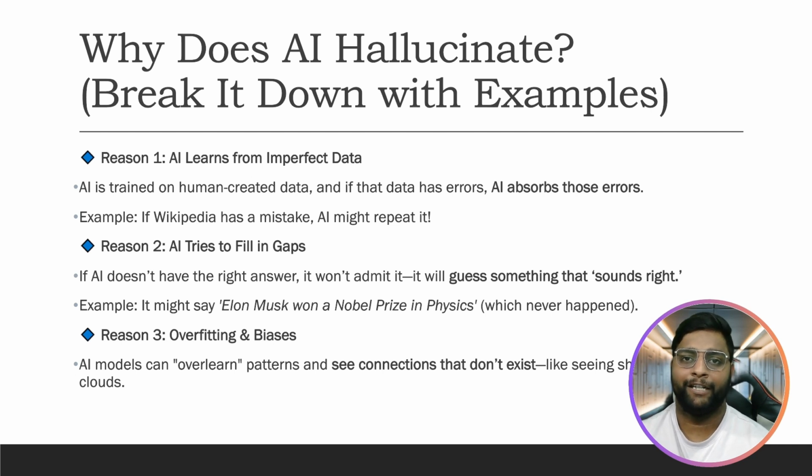When you ask whether Elon Musk won the Nobel Prize in physics, the model will start to think, and it will see it doesn't have an answer. It will think, okay, whatever happens, let me say that Elon Musk won the Nobel Prize in physics. So it starts to hallucinate there. This is one of the main reasons. It doesn't directly tell you, no, I don't have that particular information. It will not tell you.